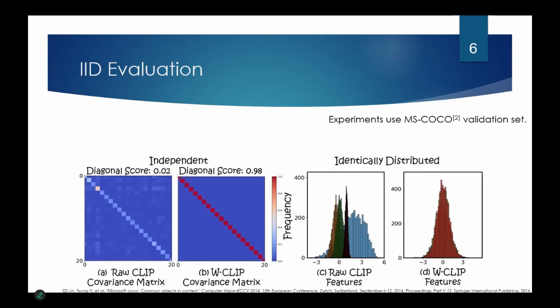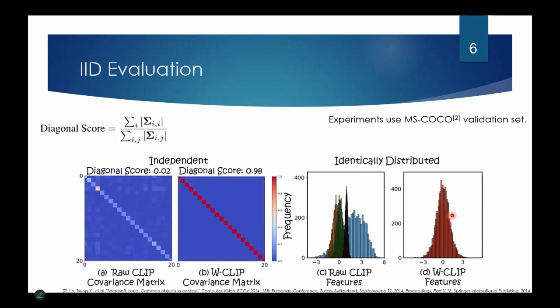We now compare between the regular CLIP embedding space and the whitened CLIP embedding space. In the regular case, the covariance matrix is not diagonal, meaning that features inside the embeddings have relations between them. In the whitened case, the covariance matrix is diagonal, indicating no correlation.